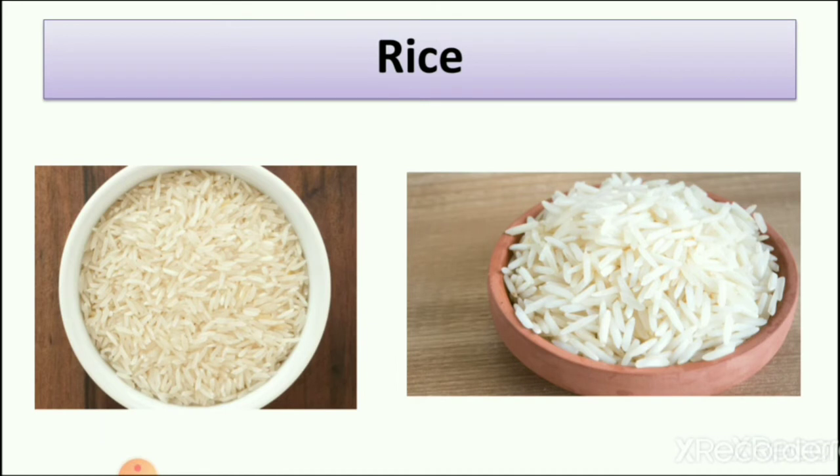Now the second cereal is rice. We all know that we eat rice in our lunch or dinner. So you can see the rice here. It is a most important thing for our food, because in most houses we use rice in a proper meal. We also make many other foods from rice, which we learn in this lecture.